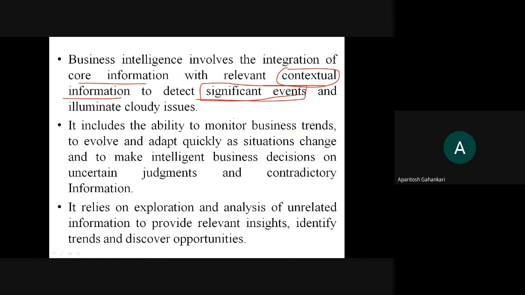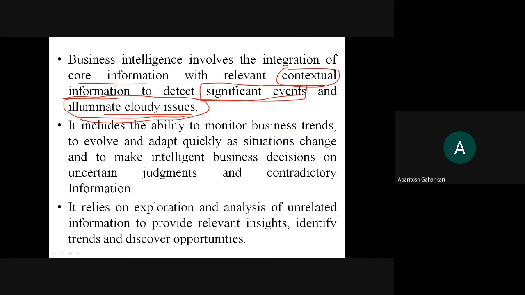Contextual information means what is going on all over the world. Okay, so on that basis they are taking the correct decision at the correct point of time, and at the same time they are addressing the issues. Now all the problematic issues must be addressed. And how are these issues going to get addressed? They are going to get addressed if you can combine the core information with the contextual information.